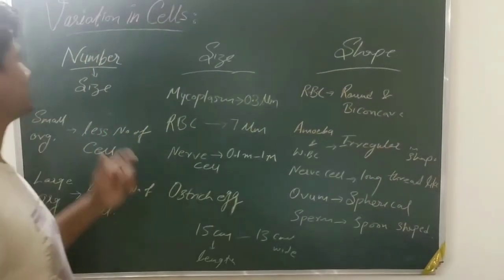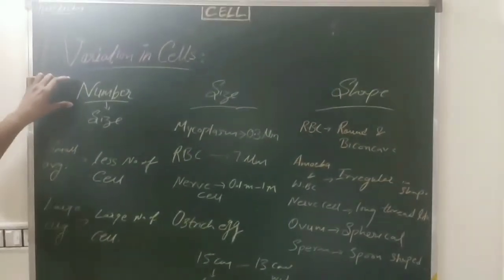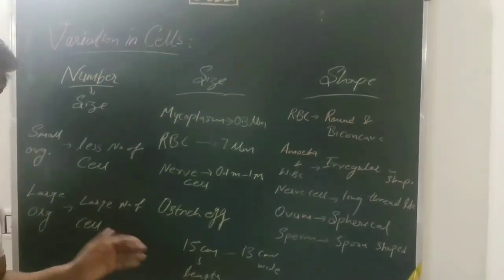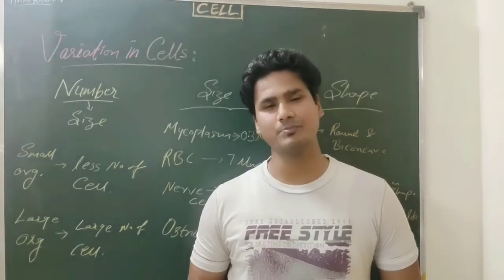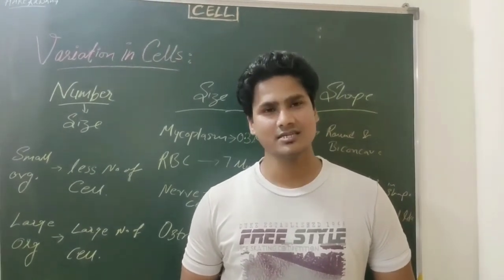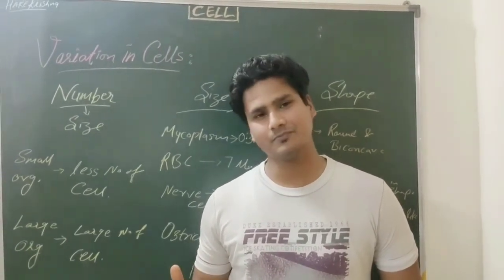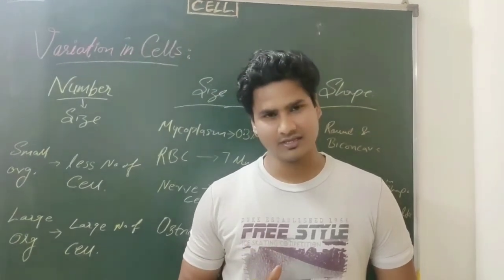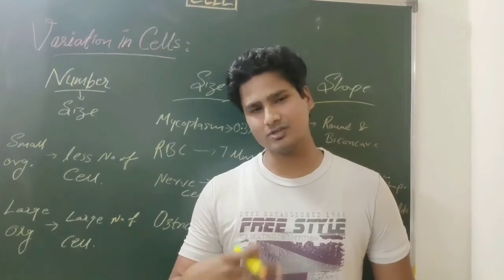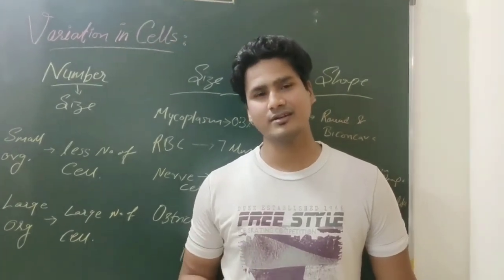So you can see the variation in cells is on the basis of number, size and shape. Please note it down. So students, in this video we have completed the first part of the chapter. This video includes introduction of cell, discovery related to cell, types of cell and variation of cell. The coming topics will be included in the second video. Till then, thank you.